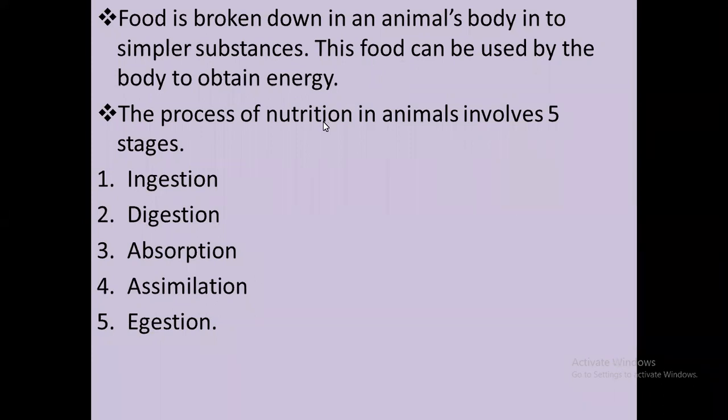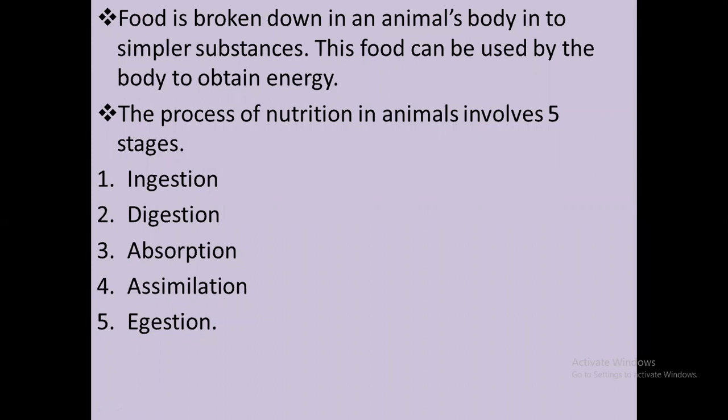So the process of nutrition in animals involves 5 stages. First one is ingestion. Ingestion means taking things into the body, just eating. We use our hand and enter the food into the mouth, that is ingestion, right? Then digestion. After the food goes inside the stomach, it breaks down into simpler substances, that is called digestion. Then absorption. After digestion, it is absorbed into the body, that is called absorption.